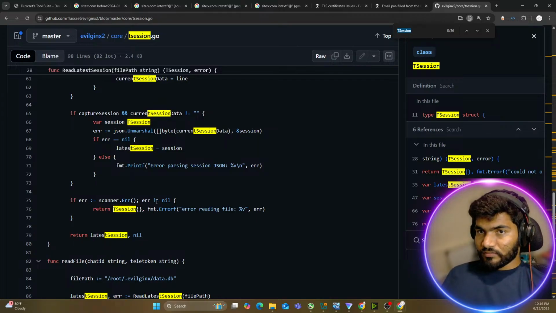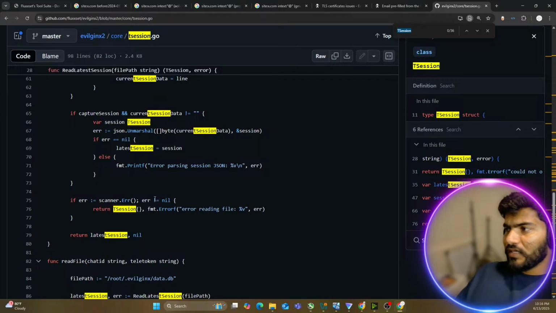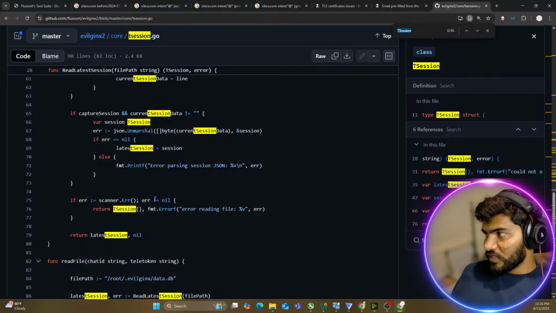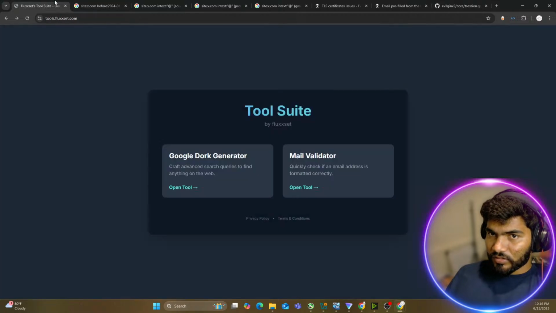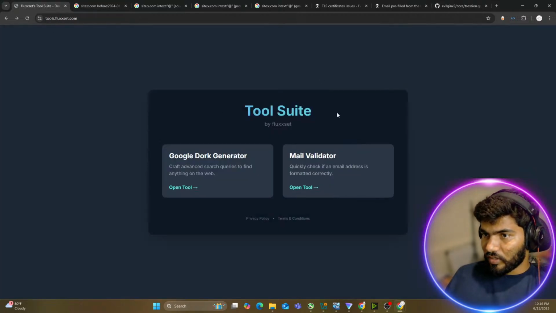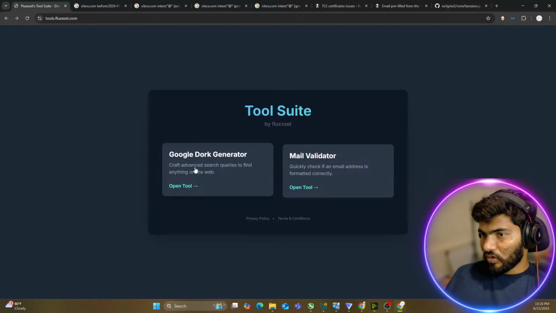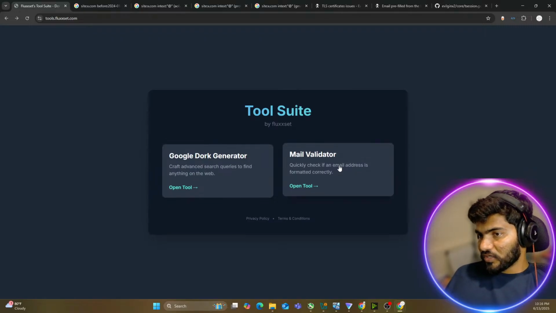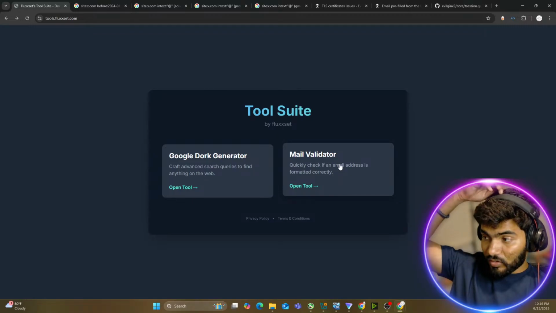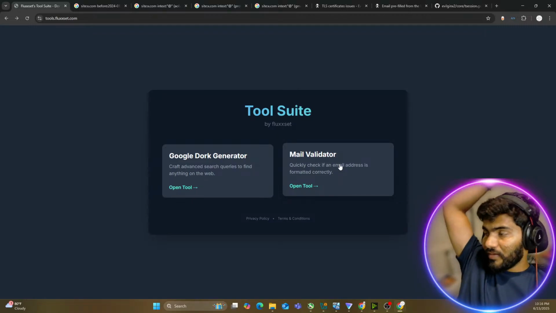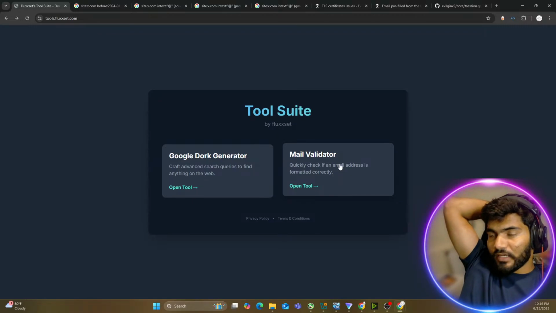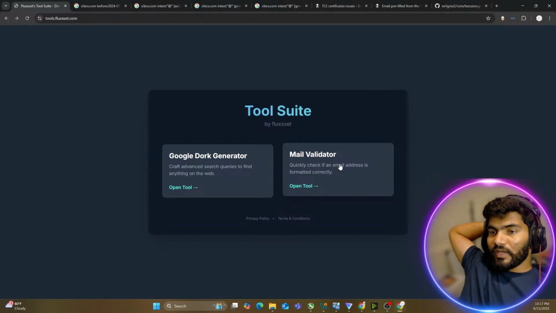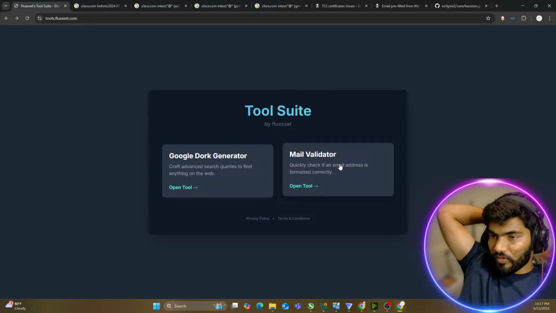Okay, great. By the way, if you have any ideas around the tool, El Chapo, then please let me know. I am creating the tools. I am basically creating the Fluxet tool suite, where I will be creating multiple tools. One is Google Doc, another is under construction, which is a mail validator, because a lot of people need a mail validator. And I'm planning to create more tools. If you have any ideas, please let me know. I will be happy to help you.